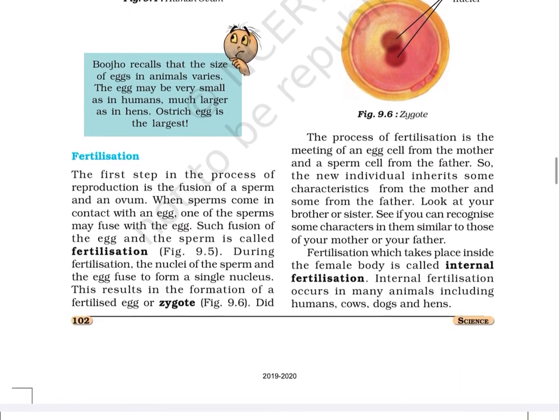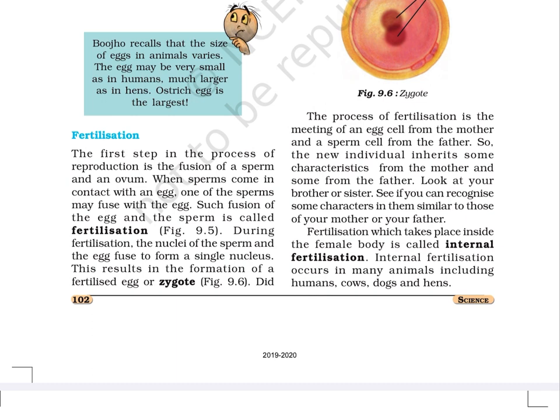Fertilization. The first step in the process of reproduction is the fusion of a sperm and an ovum. When sperms come in contact with an egg, one of the sperms may fuse with the egg. Such fusion of the egg and the sperm is called fertilization. Figure 9.5.